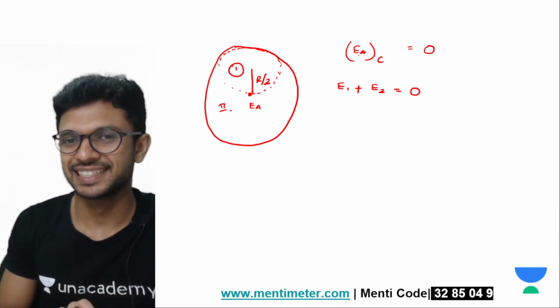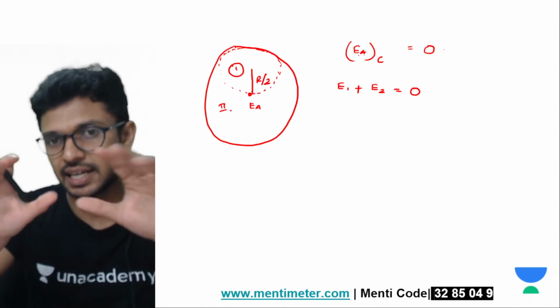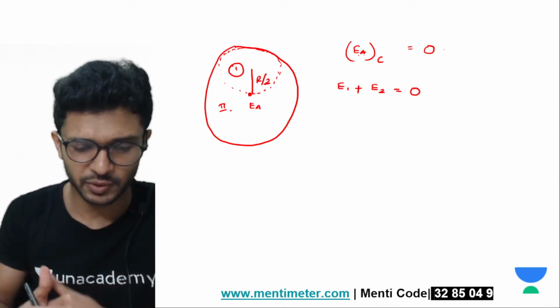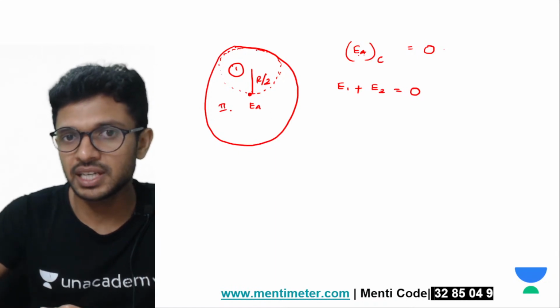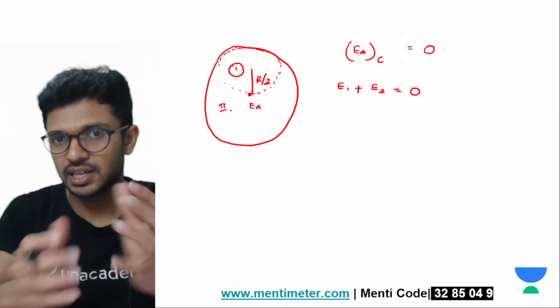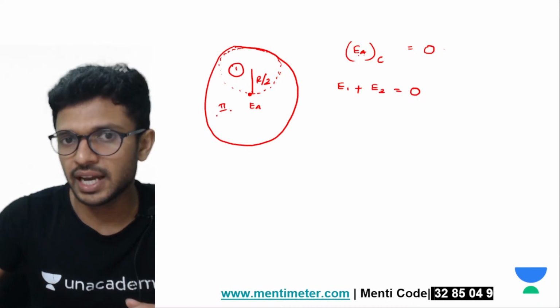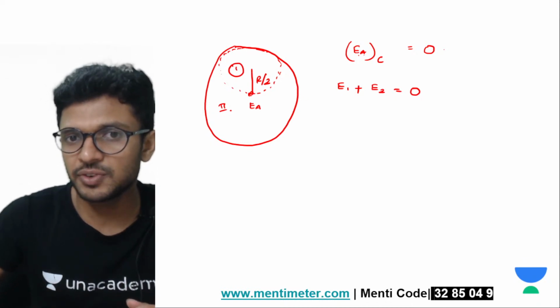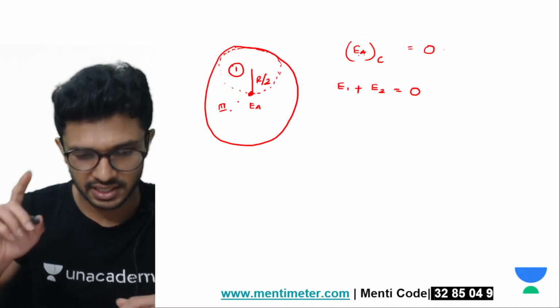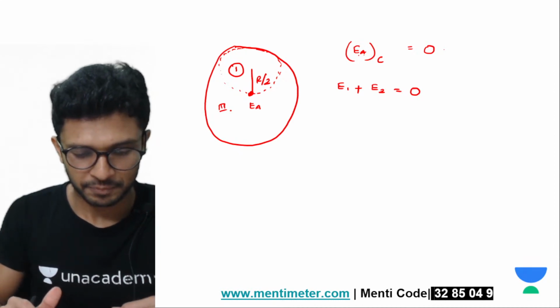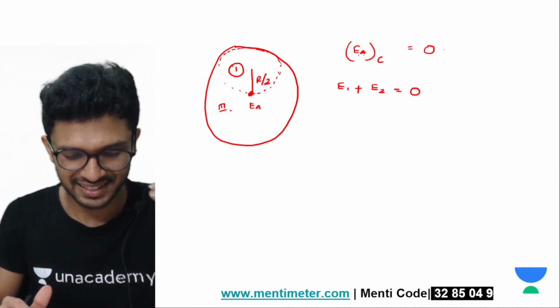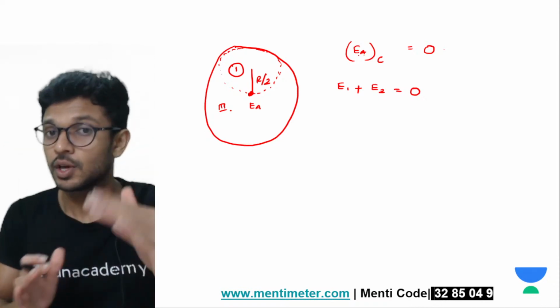Idhar tak aa gaya? These are the important starting points. If you are clear till this part, everything is fine. This complete sphere I am converting into two different shapes, right? First shape I am going to consider as 1 and 2. So the total electric field at the point A is a summation of the electric field produced by the first and the second. Is it clear till this part? Is it clear? Yes? Okay. Now moving on.